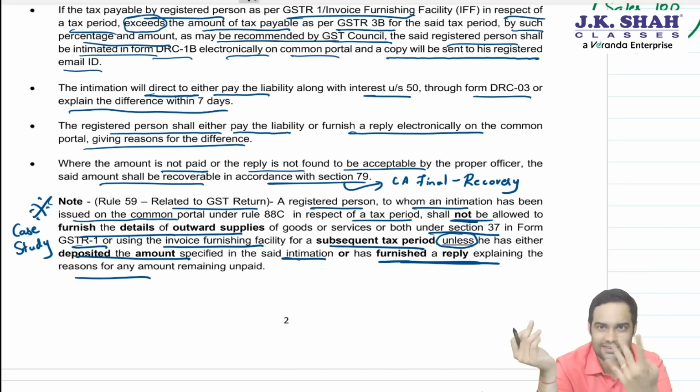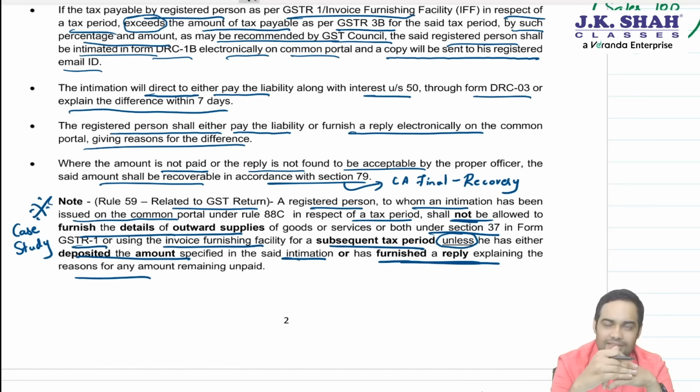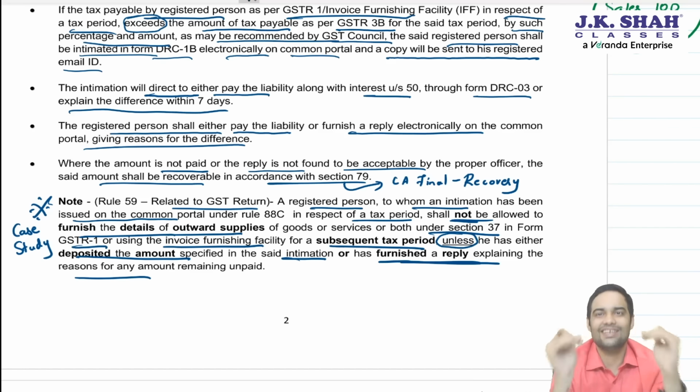So 4 cases. 1. GSTR1 not filed. 2. 3B not filed for the previous month or previous quarter. Those are 2 cases. And the last one which has been added now is: received an intimation, did not pay, did not file a reply.